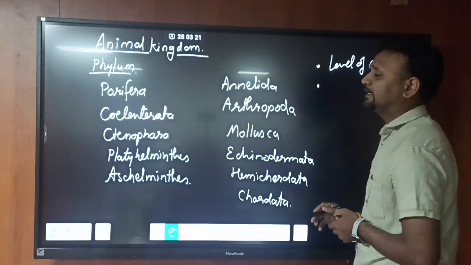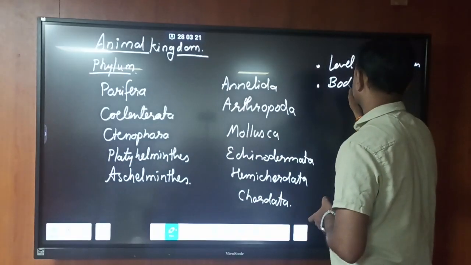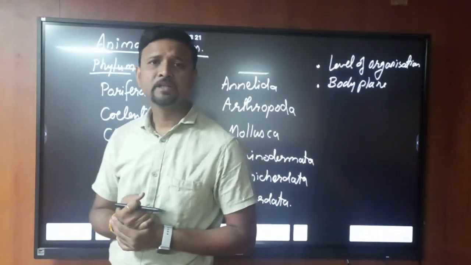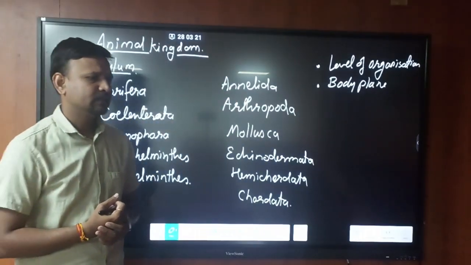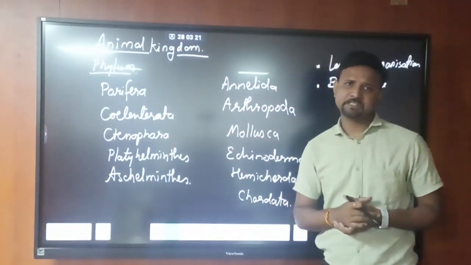The second criterion is body plan. The body plan basically describes the openings and the digestive system.